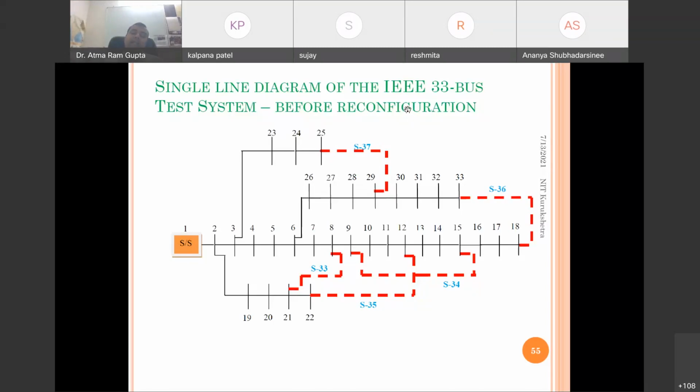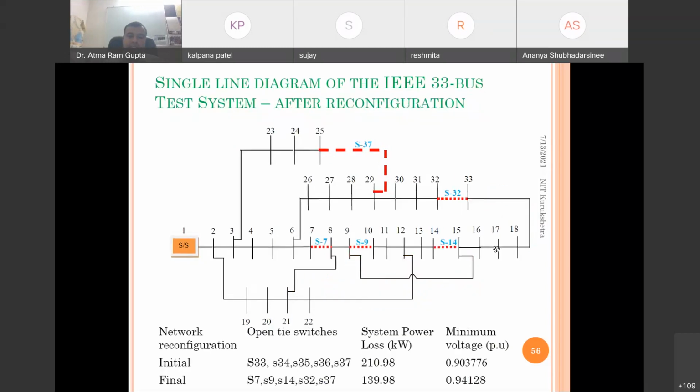Initially all the switches are as they are. It is the standard IEEE 33 bus system, and if we do the power flow analysis, in that case the losses will be 210.